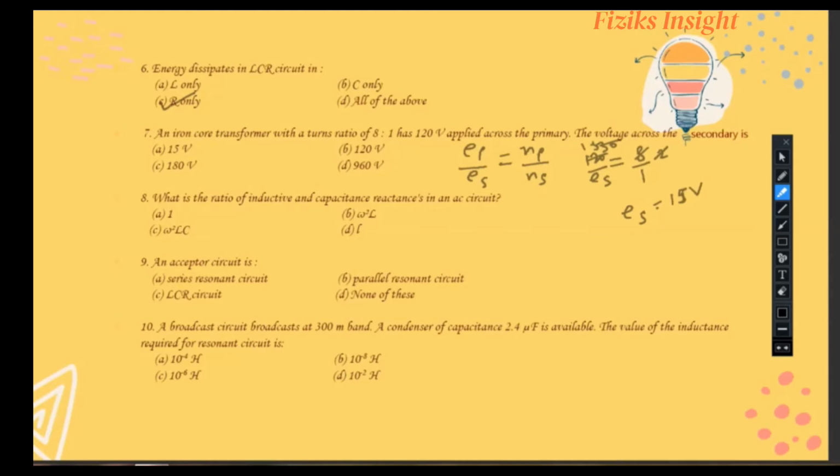Now let's move to the 8th question. What is the ratio of inductive and capacitive reactance in an AC circuit? Let's evaluate. The ratio of inductive and capacitive reactance is given as XL upon XC, which is further equal to, XL is equal to omega L and XC is equal to 1 upon omega C. So it comes out to be omega square LC.